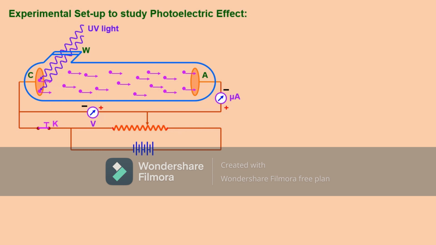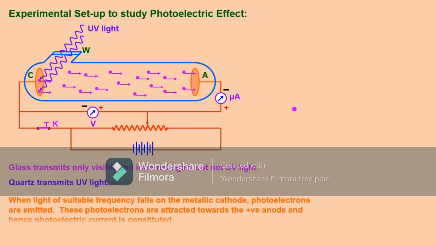Light is incident on the cathode with the help of the side window, and this side window is provided with quartz. Why quartz? Because quartz is transparent to UV radiations. Glass transmits only visible and infrared, but it will not transmit UV light. That's why there is a quartz window.